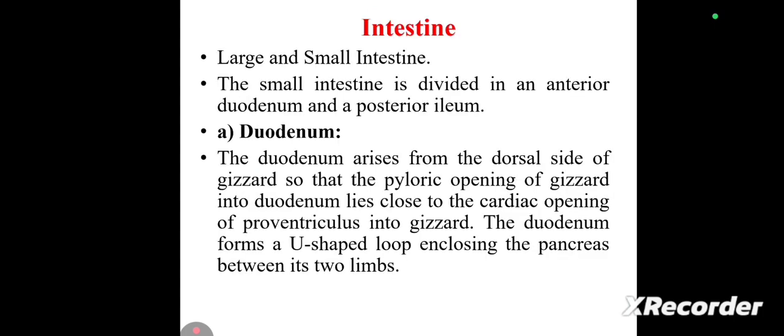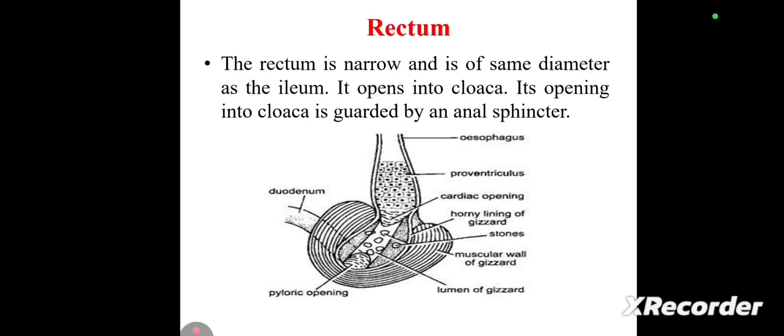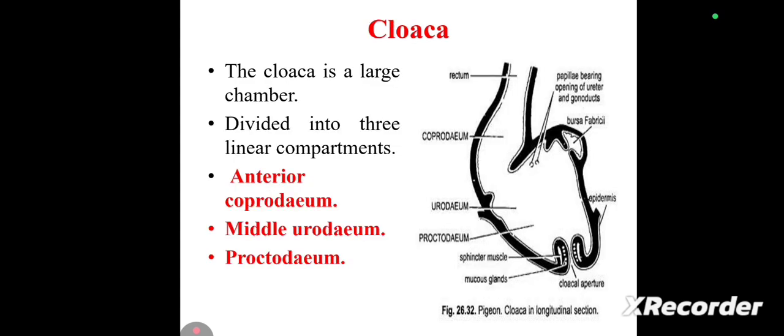There are two types of intestine, small intestine and large intestine. The small intestine is divided into duodenum and ileum. The duodenum is present on the dorsal side of the gizzard, and it is a U-shaped loop enclosing the pancreas between its two limbs. And the rectum is narrow, of the same diameter as the ileum. It opens into the cloaca. The opening into the cloaca is guarded by an anal sphincter.